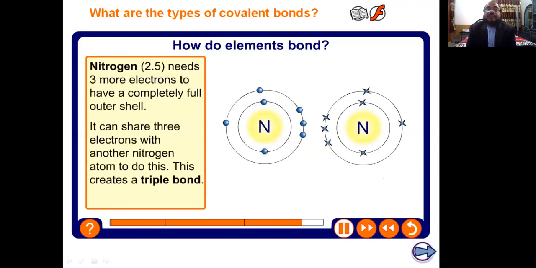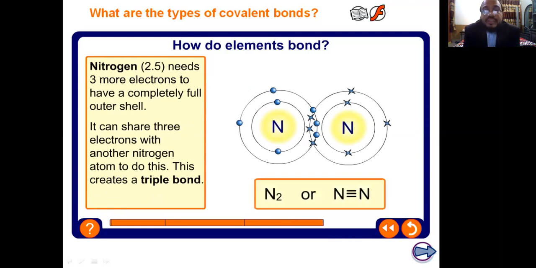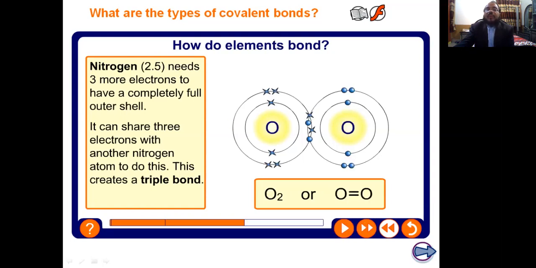And if both atoms share 3 electrons from each side and form 3 pairs, this is the formation of nitrogen gas or the nitrogen molecule. The nitrogen element's atomic number is 7. It has 2 electrons in the first shell and 5 electrons in its outermost shell. No doubt this nitrogen needs 3 more electrons to get the noble gas electronic configuration and to complete its octet. That is why both nitrogen atoms will share 3 electrons from each side and form 3 pairs. This is called the triple covalent bond.